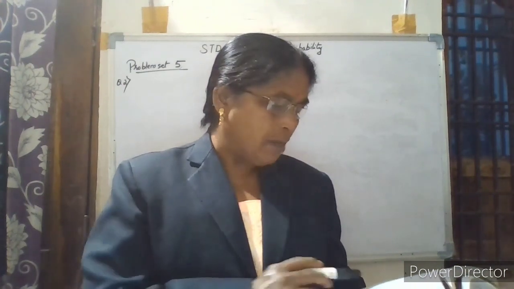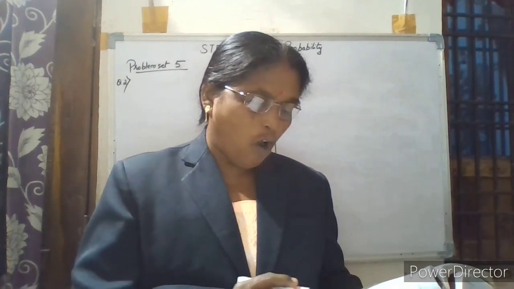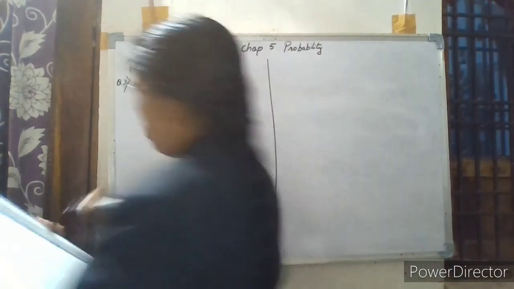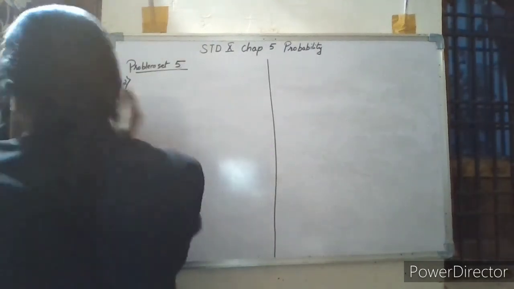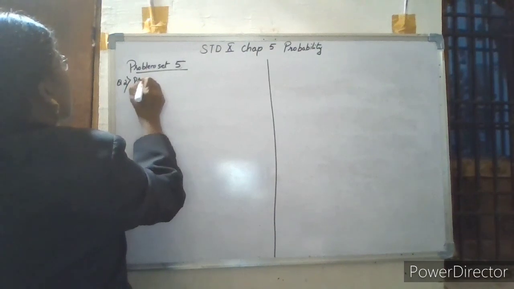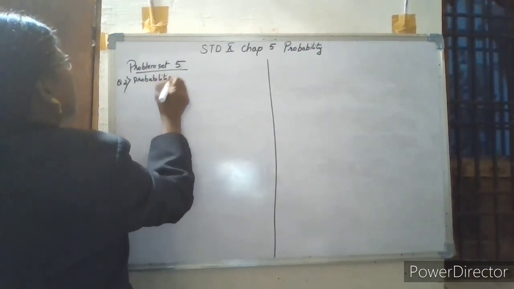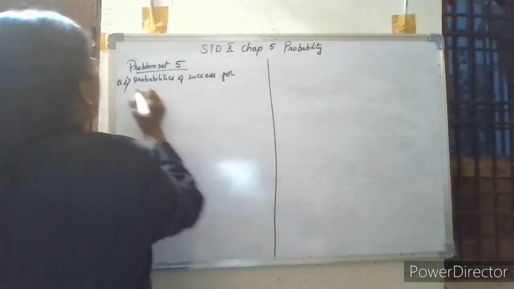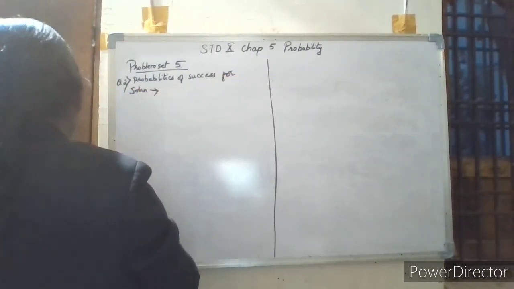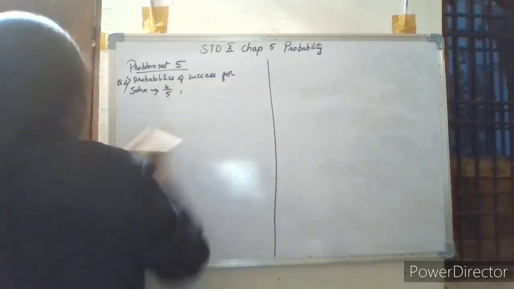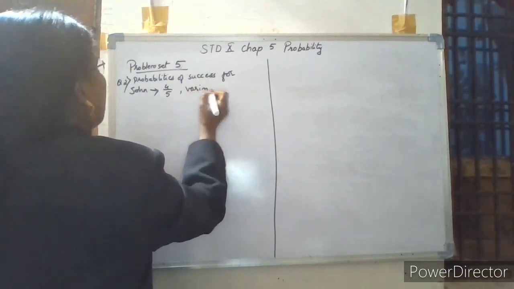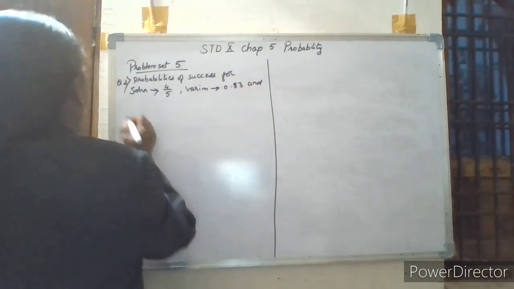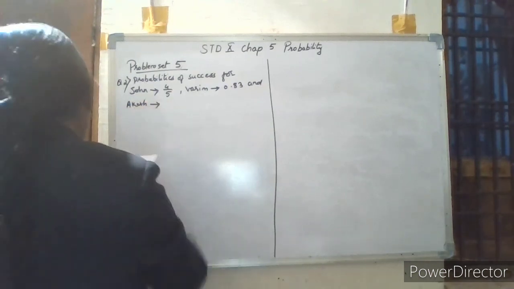The probabilities of success for John, Wasim and Akash are given as 4 by 5 for John, then for Wasim given as 0.83, and for Akash 58% respectively.